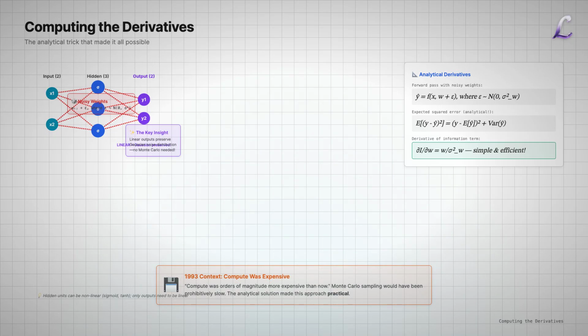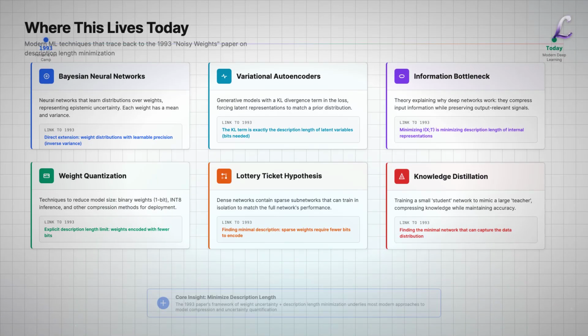This computational efficiency was crucial for making the method practical in 1993, when compute was orders of magnitude more expensive than today. Every concept in this paper appears in modern deep learning. The noisy weights idea became variational inference in Bayesian neural networks. The KL divergence term appears in the variational autoencoder loss function. The bits back argument is the foundation of information bottleneck theory.